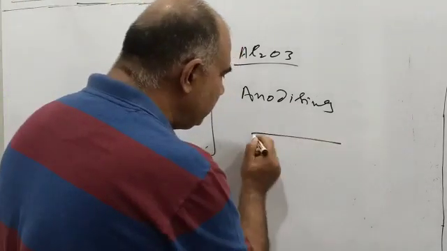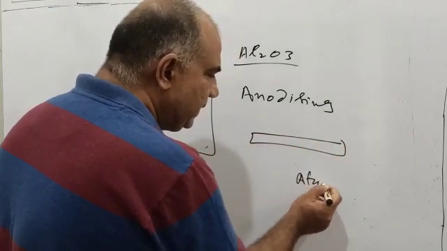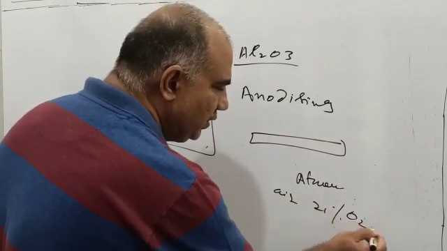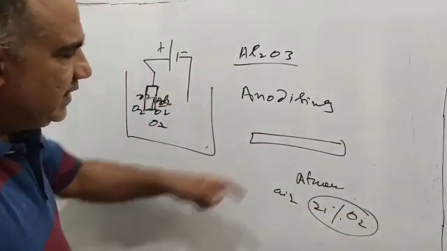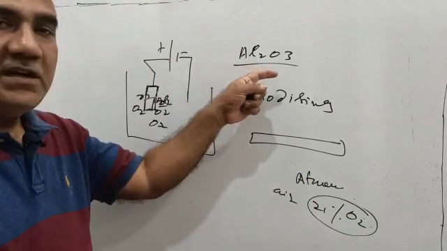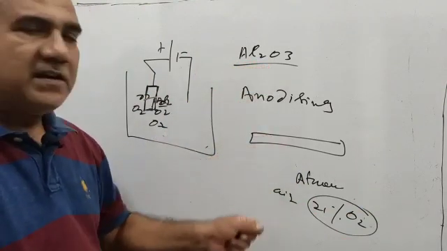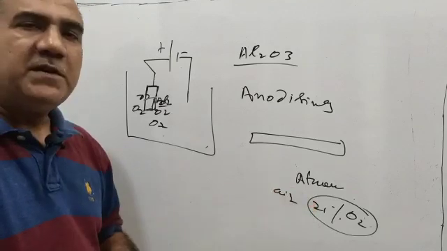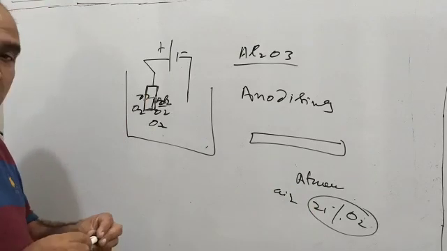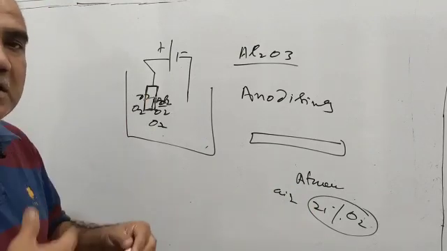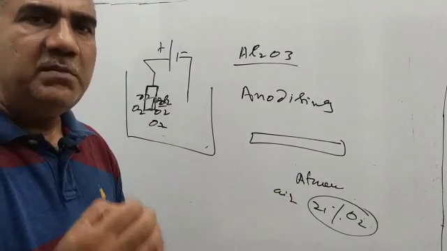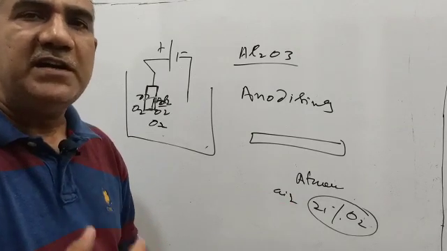So this was the aluminum article lying in the atmosphere. In the atmosphere there is air, and air contains only 21% oxygen. So when this article was exposed to the atmosphere, the aluminum oxide layer that was formed was thinner, because in the atmosphere only 21% was oxygen. Now we have made plenty of oxygen available around this aluminum article, so this oxygen will react with the aluminum article, and a thicker layer will be put on, and then the aluminum article can be protected more effectively against the corrosion of aluminum.